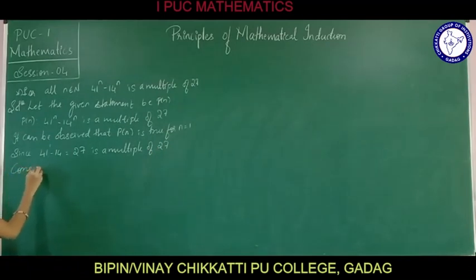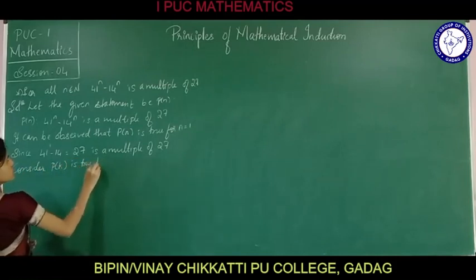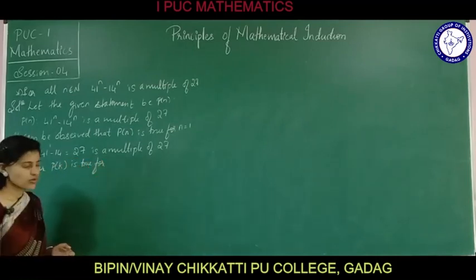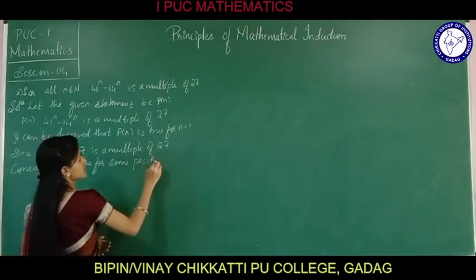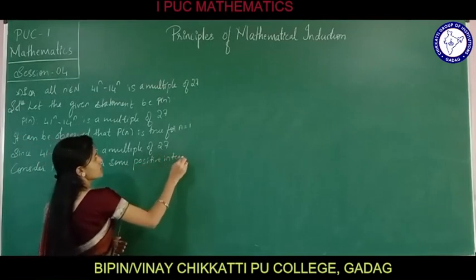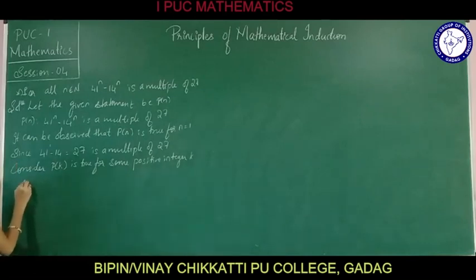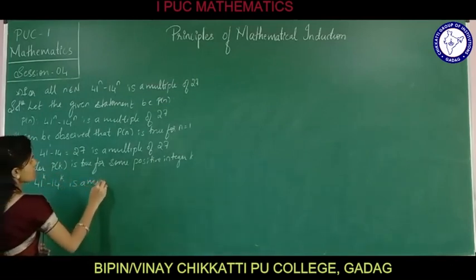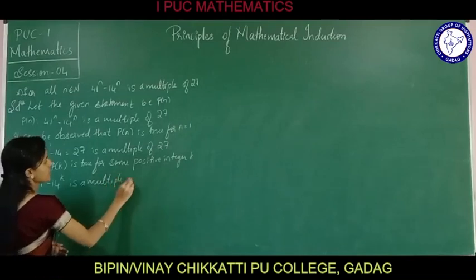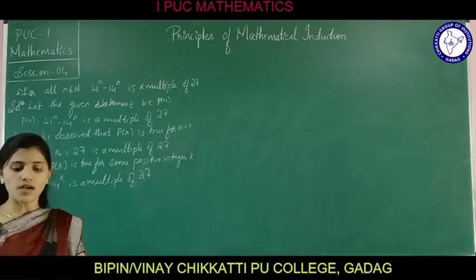Consider P of k is true for some positive integer k. That is how we can write it. That is, 41 raised to k minus 14 raised to k is a multiple of 27.